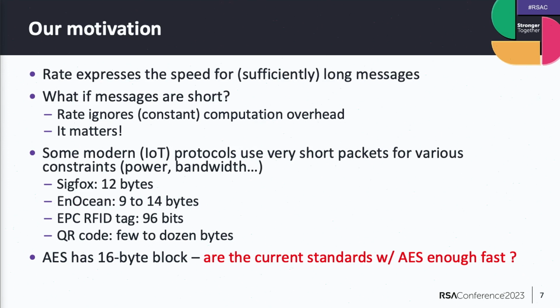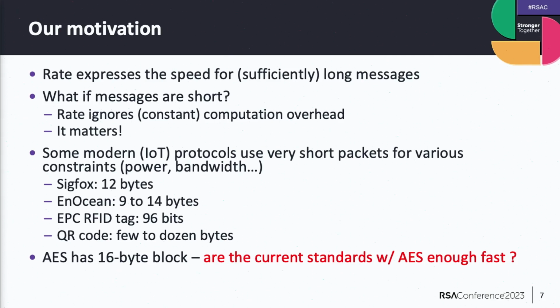So this rate expresses the speed for a sufficiently long message. It ignores the constant terms. But what if the input messages are short? Because the rate ignores the constant computation overhead, it does not reflect the actual performance for short inputs.